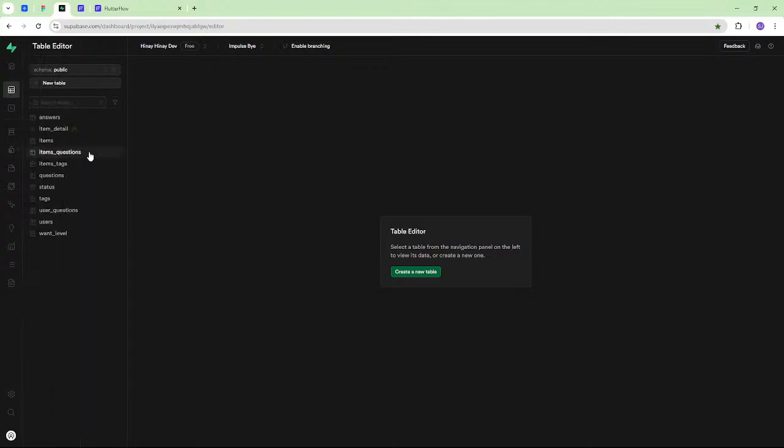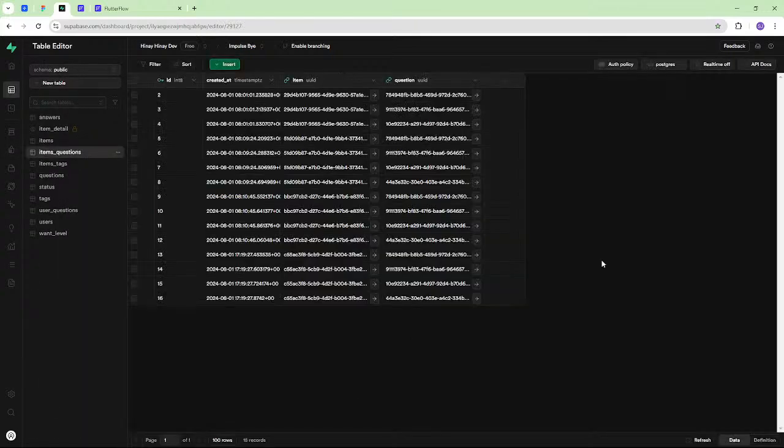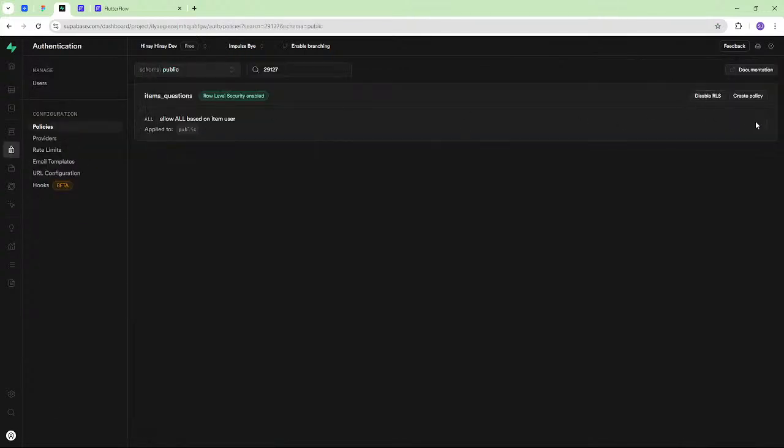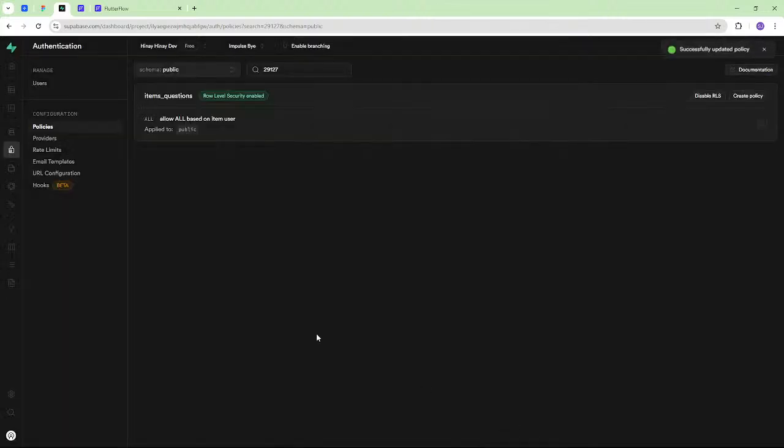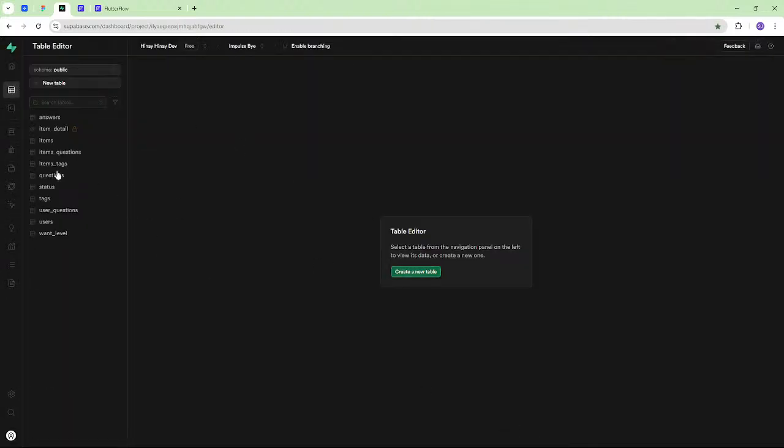Okay. Right, so it's successfully inserting into items. I think we can just copy the same policy, which is saying that if the user owns the item that they're adding for, they can add to this table.